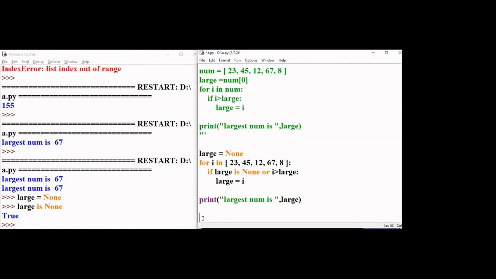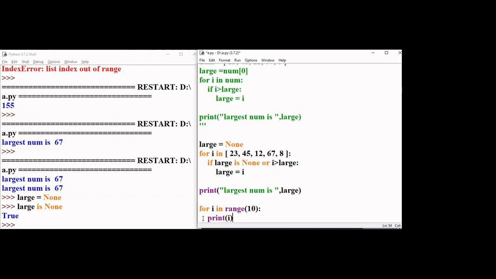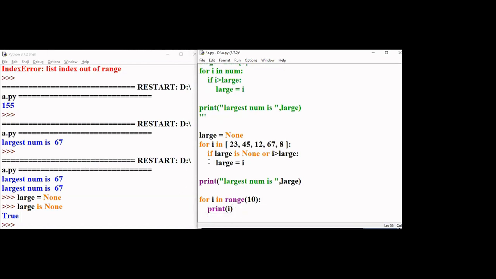Yes. Now, for i in range. So range is a keyword where you are going to print values; with range 10, it will print up to 9, less than 10. So if I run this program, you will get values starting from 0.